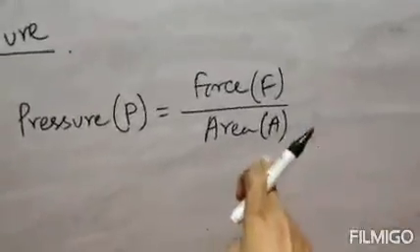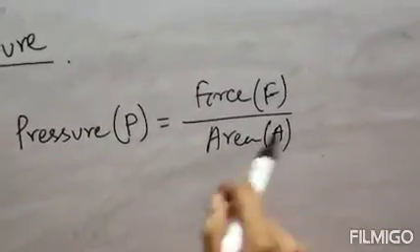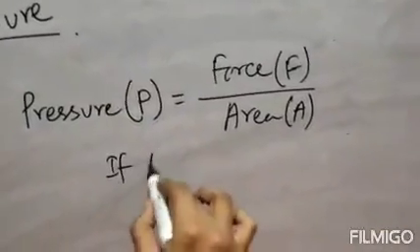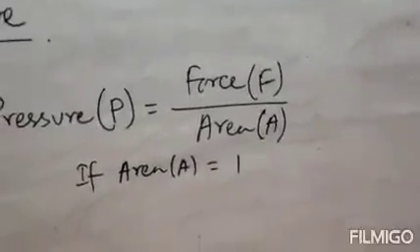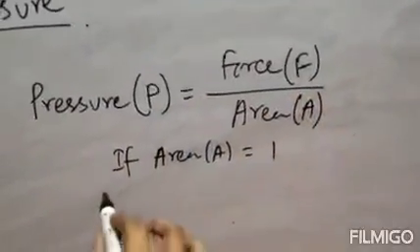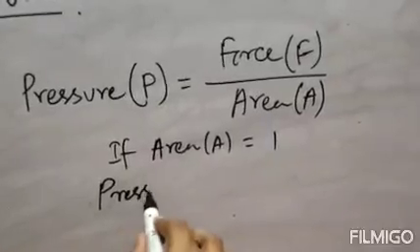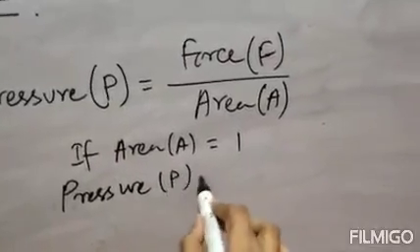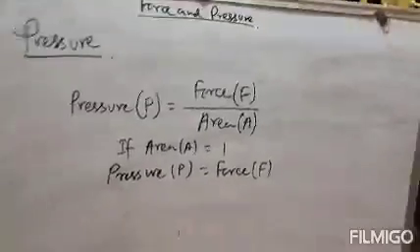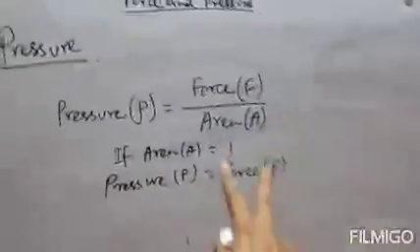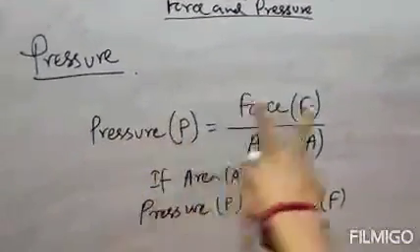Suppose we take area as 1, then pressure P will be equal to force. If we take area A equals 1, that means the denominator will be 1. That means pressure P equals force.